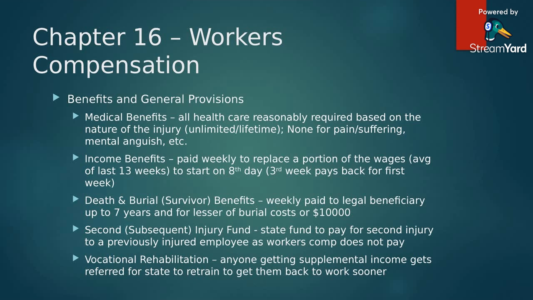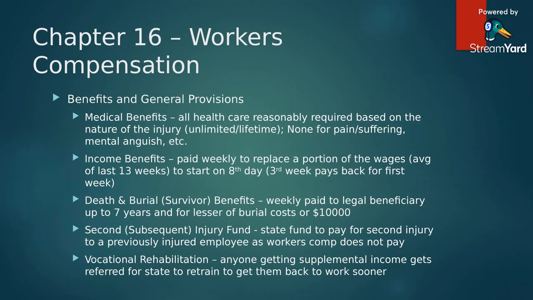The second or subsequent injury fund was enacted by Texas, which is funded by unclaimed death benefits maintained by the state, which are paid for a maximum of 364 weeks or 7 years. These funds are designed to pay for any additional benefits that may be required when an employee with a previous injury or disability, whether work-related or not, suffers another injury that causes the disability to be more serious than if there had been no prior disability.